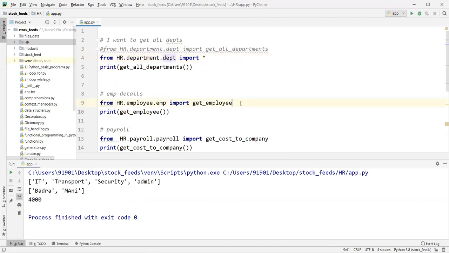Here also, instead of getting employee, you can do all the stuff. But here, if you are using star, you are unnecessarily importing the unnecessary members into this file, even if it is not required for us, right? Getting my point, guys? If you are importing, there should be some memory allocated also, right? Automatically.